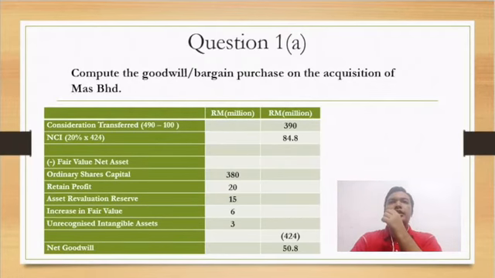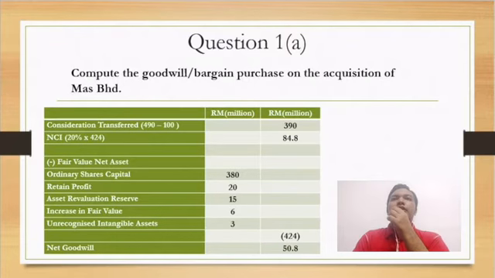So we go back to the NCI. So the NCI, we use the percentage times the value of net asset. The NCI percentage is 20% since the parent has acquired 80% of the ordinary share. So the remaining is the NCI percentage, which is 20%. So 20% times the 424 million, we'll get 84.8 million ringgit.